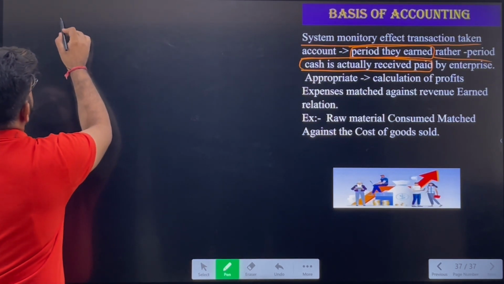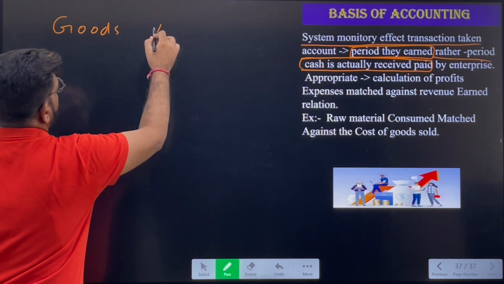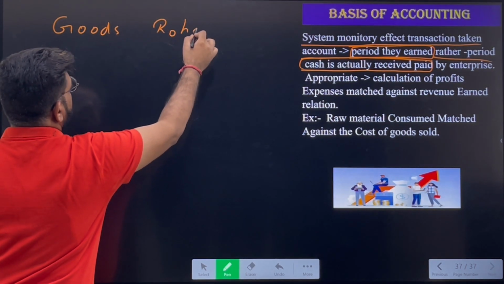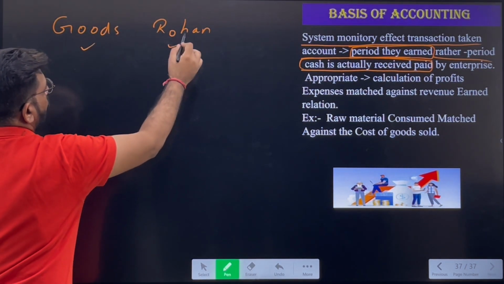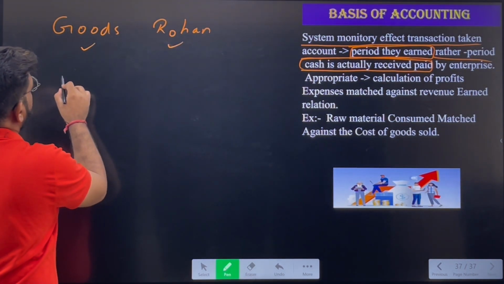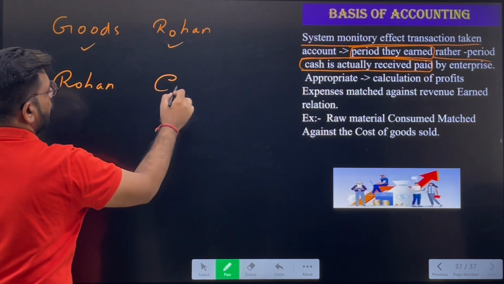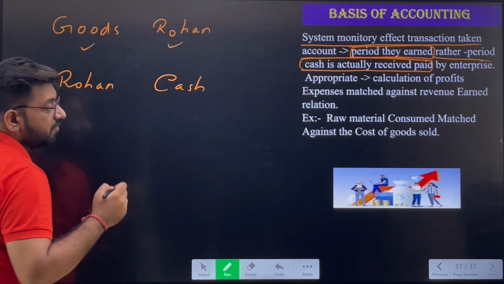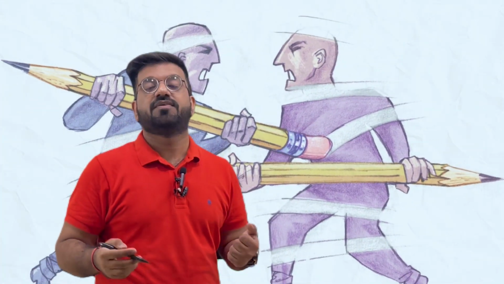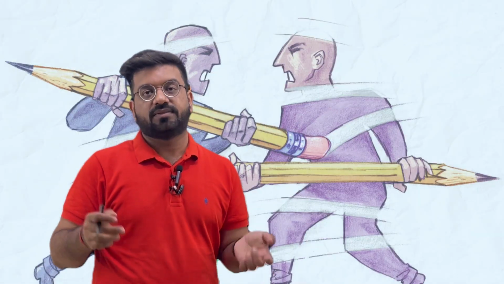How come? First, we have purchased the goods from, say, Rohan. So we will record that we have purchased the goods and Rohan, 2 ledger accounts. Next, after the payment, we will record that yes, we have paid the cash to Rohan. With this, there will be a nullification. There will not be the double entry. There will be the nullification.